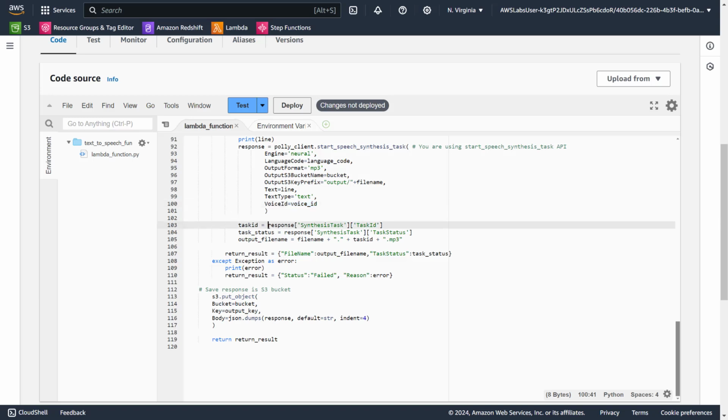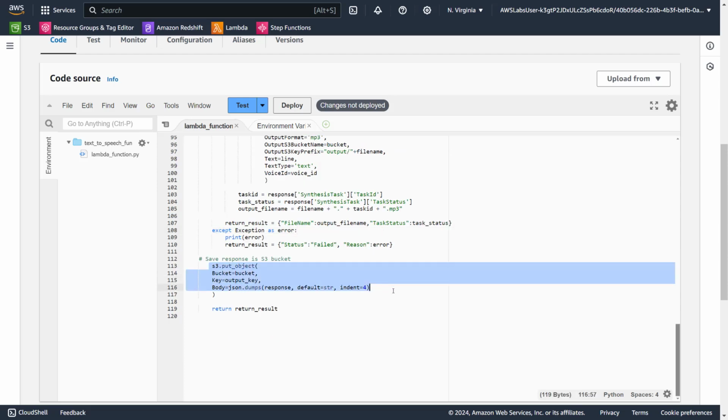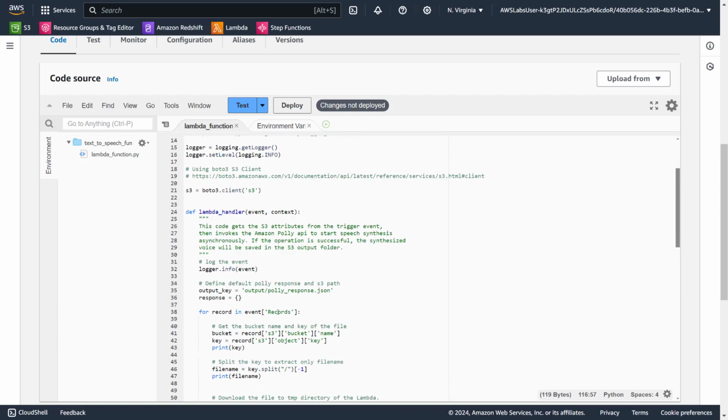And then task ID response, you are getting the response, task ID, storing it, that task status you are getting, and the output file name you are saying something like this. Return result, it will print the file name and the task status, and if there are any errors, that one. And then we are uploading these two to the S3 bucket.